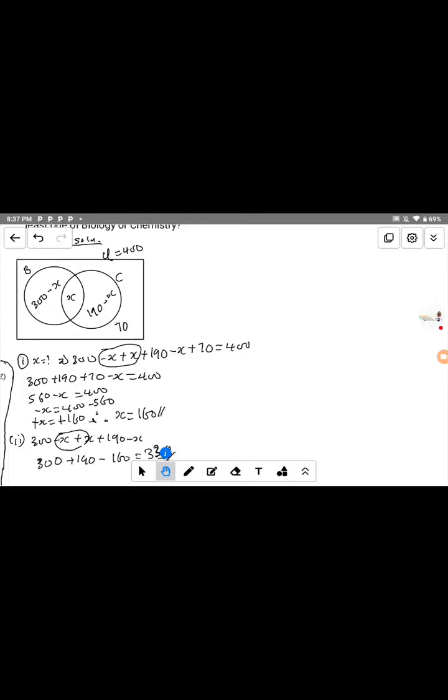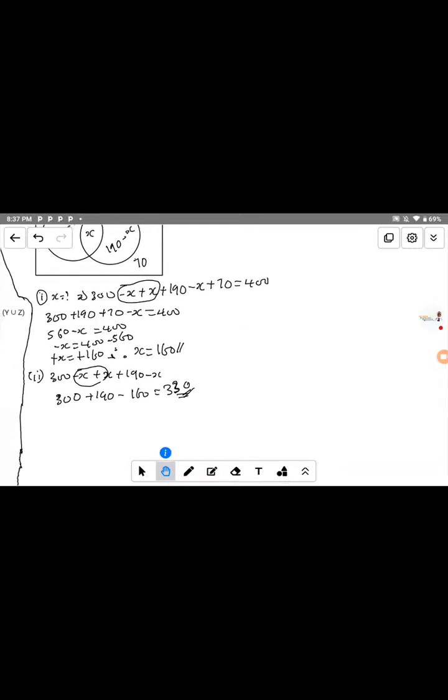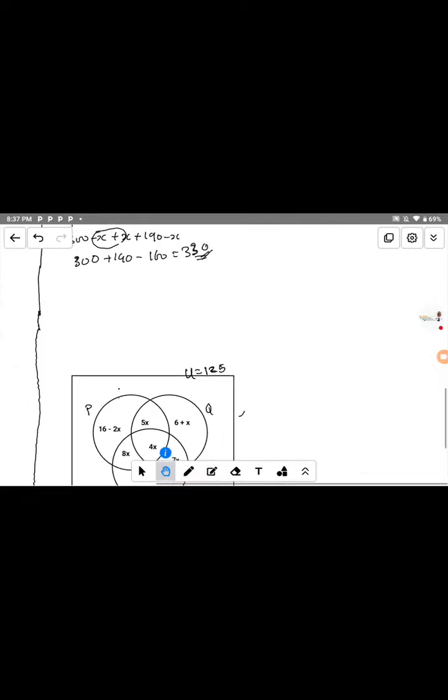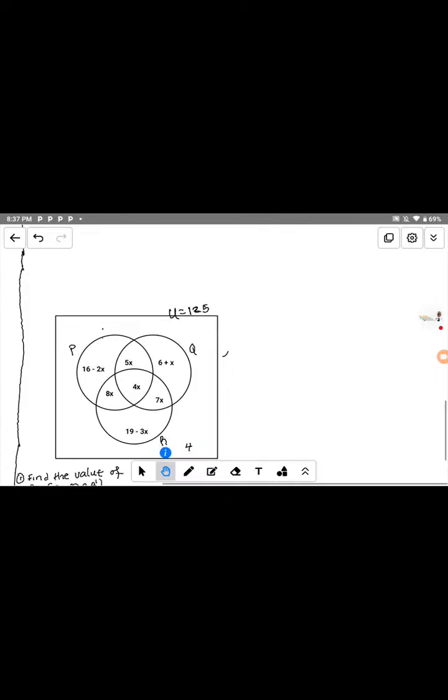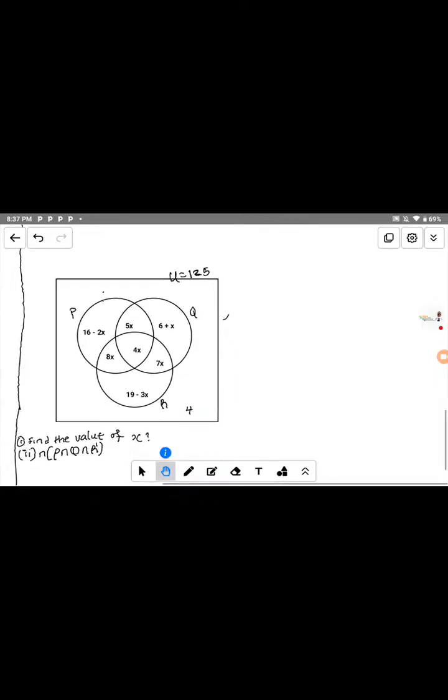So the question, I picked this question from a WAEC past question. This question is very, very interesting, so I would like to share the solution with you guys. This will be question 5.